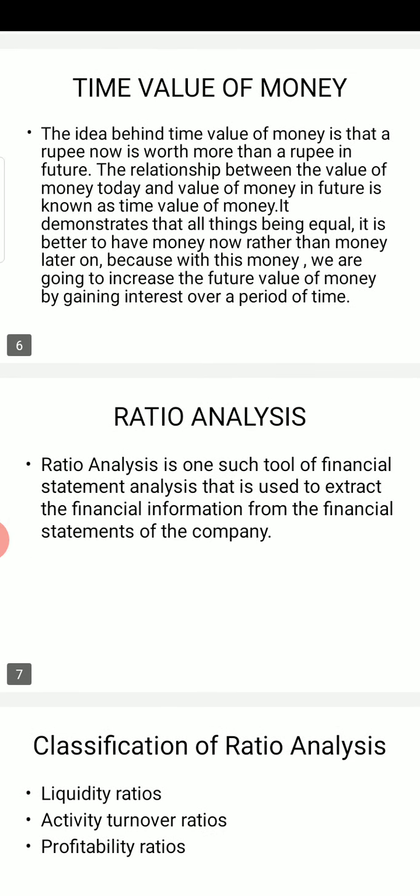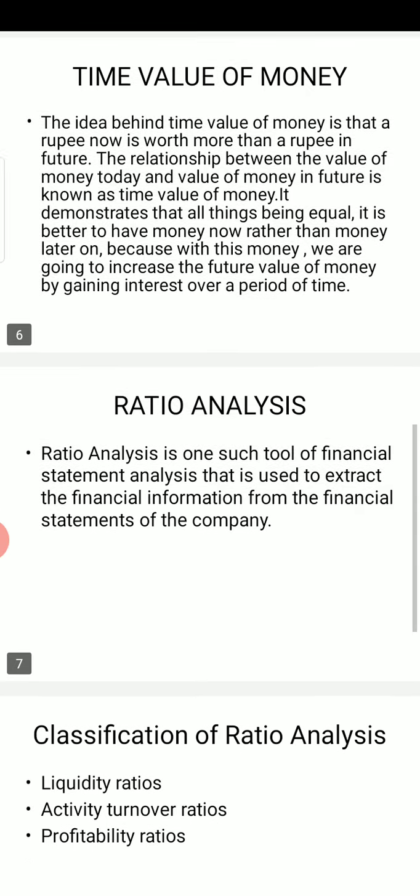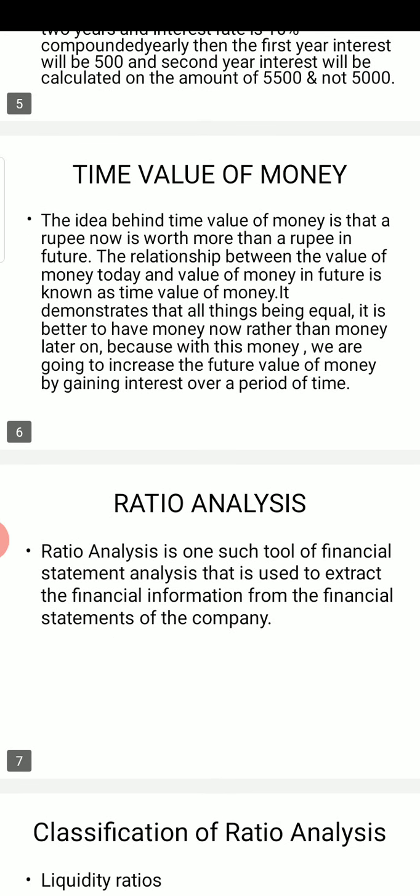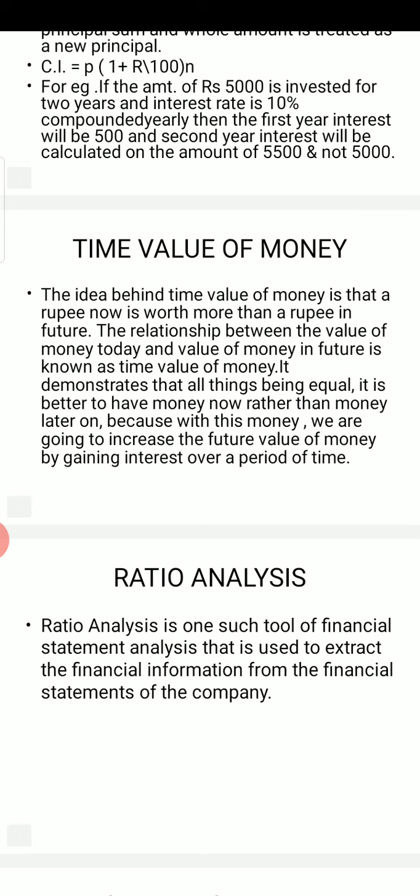Next is ratio analysis. This is the second mode of analysis. The first one was simple interest and compound interest, and now the second mode of analysis is ratio analysis. Before going for ratio analysis, let us try to understand its meaning.